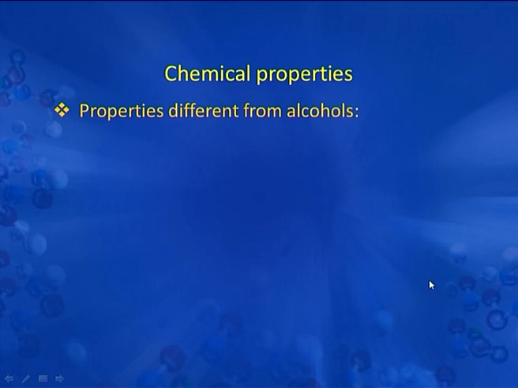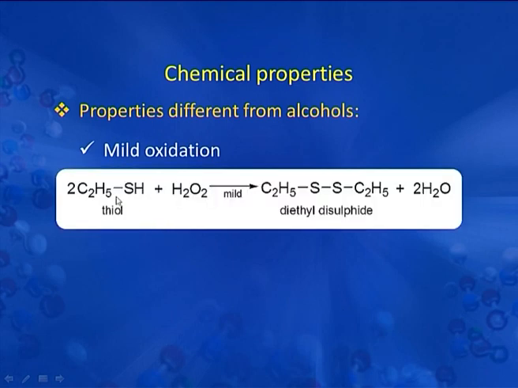Now we will discuss the properties of thiols which are different from alcohols, such as mild oxidation. In them, thiol reacts with hydrogen peroxide. This is known as mild oxidation, and we have diethyl disulfide as the product and a water molecule. In this product, we have C2H5 and C2H5, two ethyl groups, and two sulphur atoms.